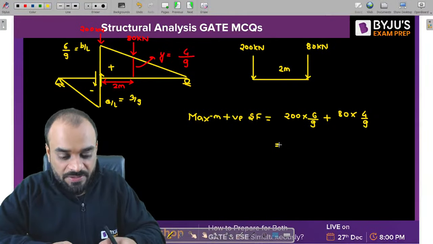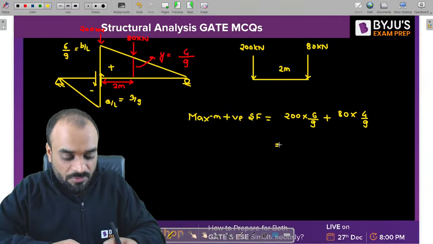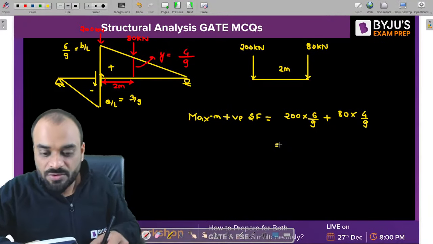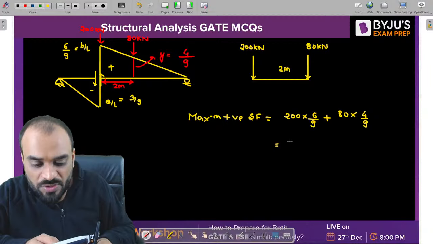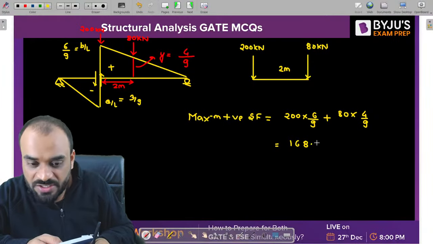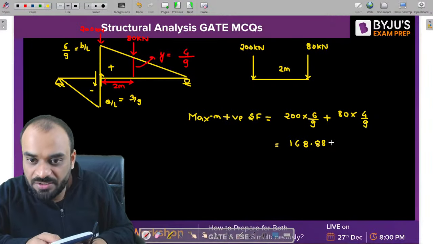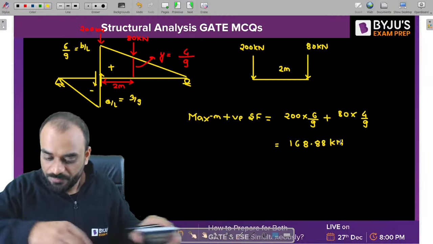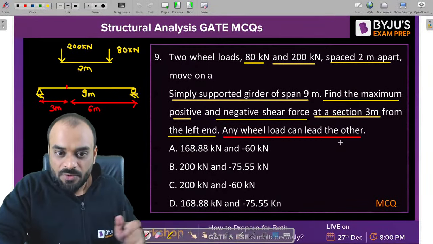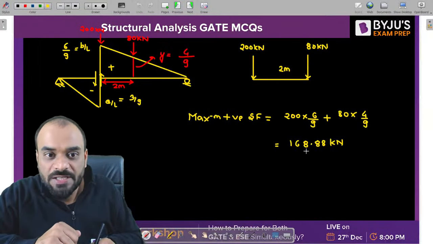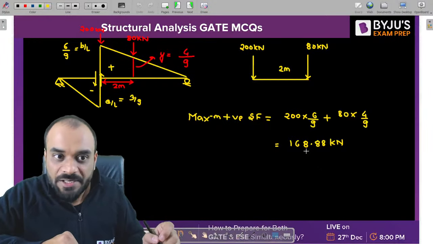So guys, the first value which we are getting is 168.88 kilonewton as a positive value. Are you getting this value? Clear?